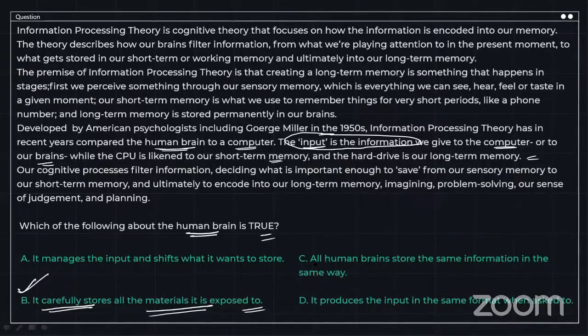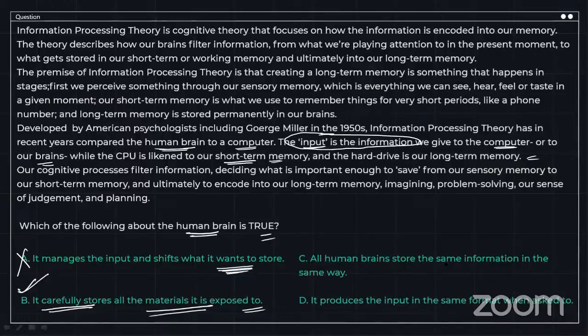Now, let's see other options as well. It manages the input and shifts what it wants to store. Now, the human brain does not do the task of deciding what to store and what not to store. That is done by short-term and long-term memory, right? So option A is ruled out.